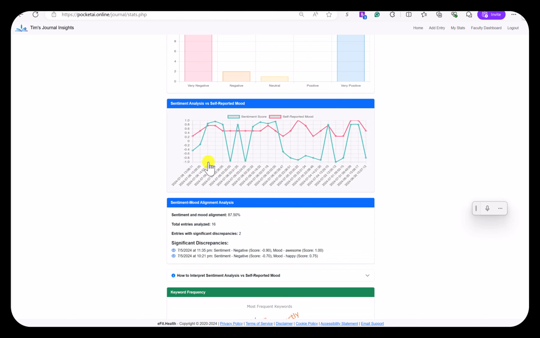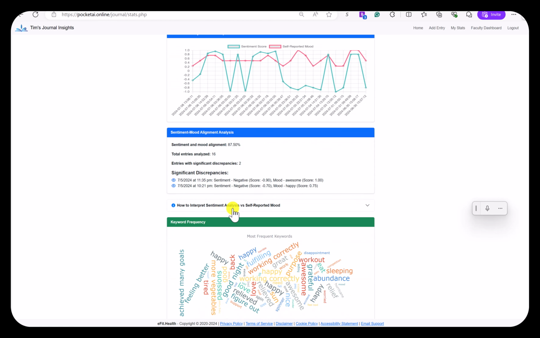Now this chart I think is really helpful because it shows if there's a disconnect between the way someone is feeling and what they're writing. So what this does is it analyzes the mood the student reports, the sentiment score and analysis, and it checks to see if there's a disconnect. And if there is, right here it has significant discrepancies. So the sentiment was negative, but the mood was awesome. And so I can click on this and look at that journal entry and see where the disconnect is and why, and how many times that happens.